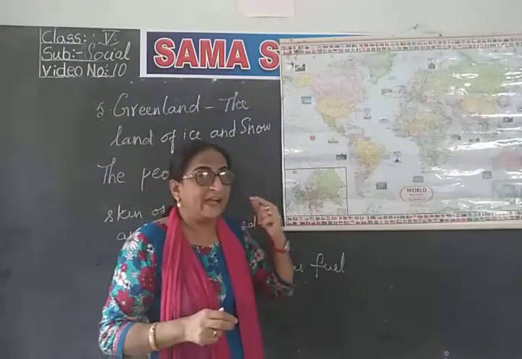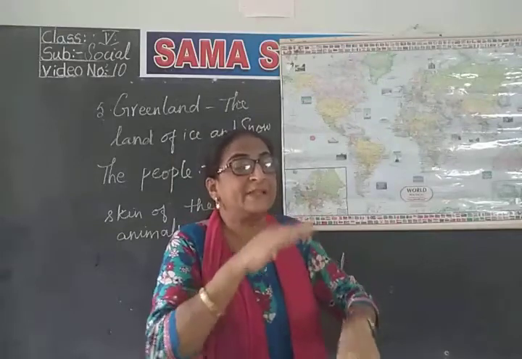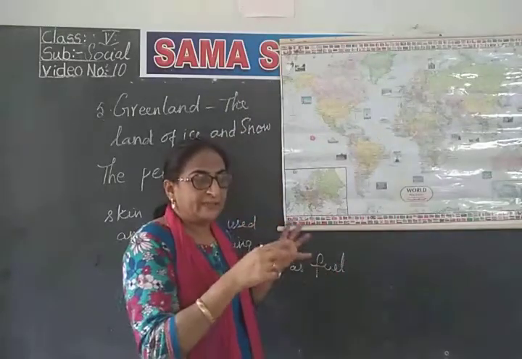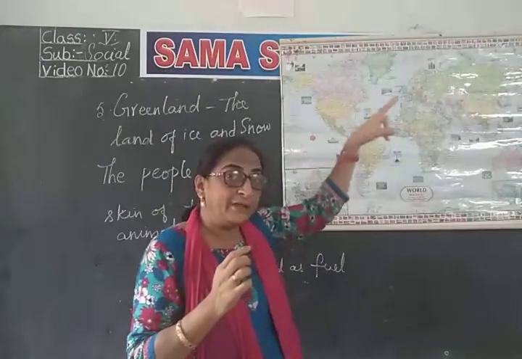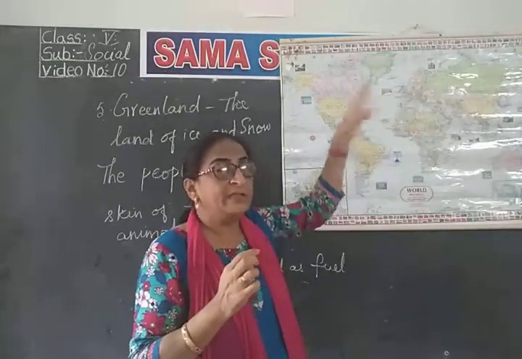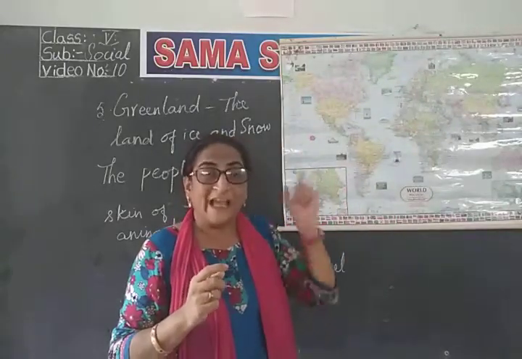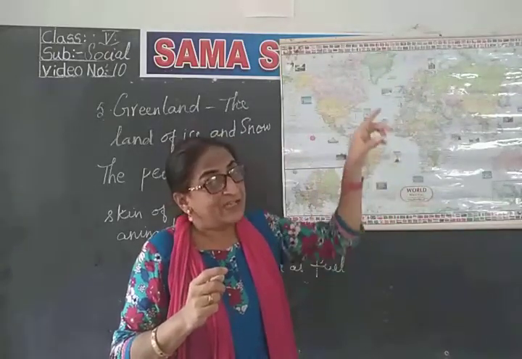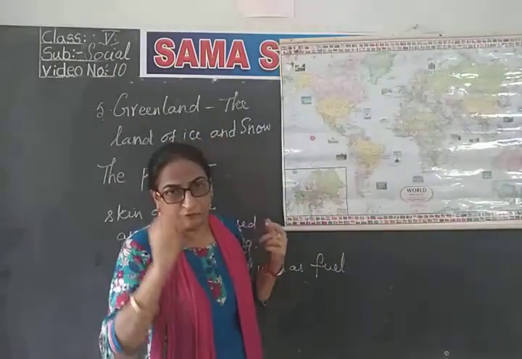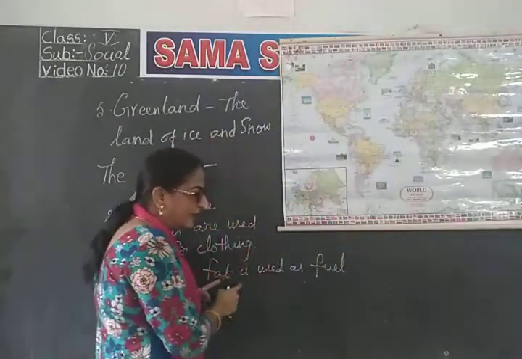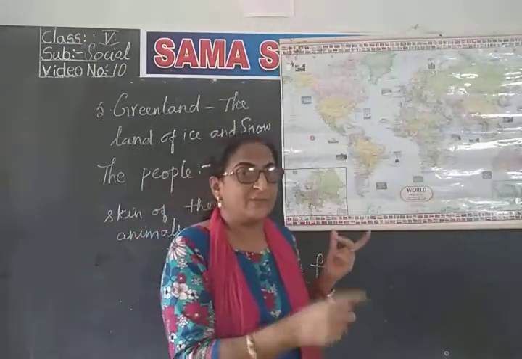Do you know what fat is? Below your skin there is another layer, a white layer. That is said to be the fat. Even animals have a fat layer, and these animals are in the polar regions. So the animals of the polar region have a very thick layer of fat because they have to protect themselves from the severe cold. That is why they have a very thick layer of fat, and that fat they use as a fuel. So the skin of the animal is used to make clothes.